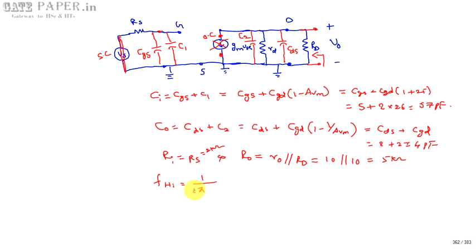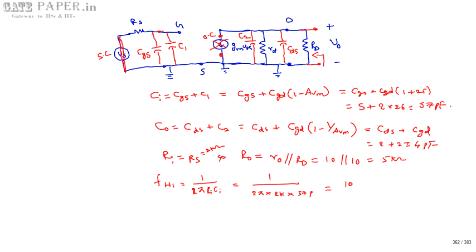FHI is 1 by 2 pi RI CI, that is 1 by 2 pi times Ri, which is 2 kilo ohms, into Ci, which is 57 picofarad.